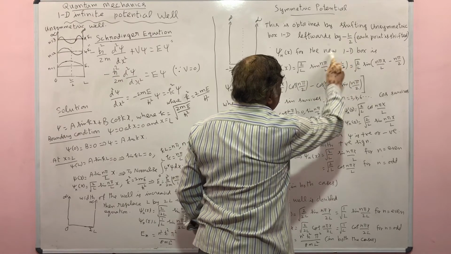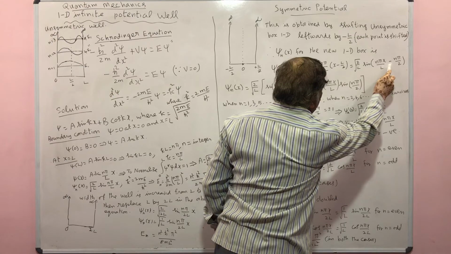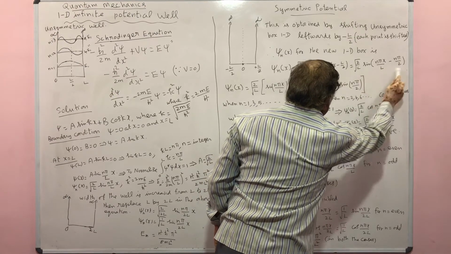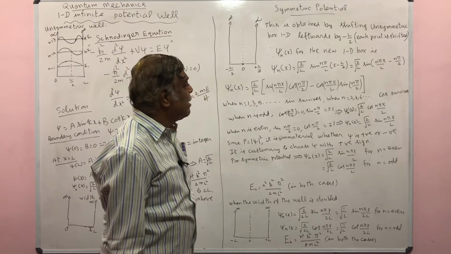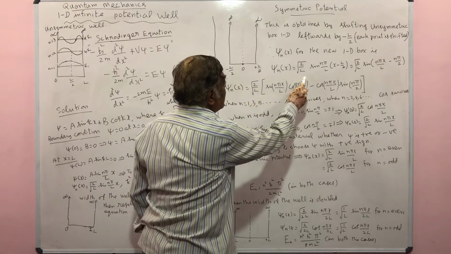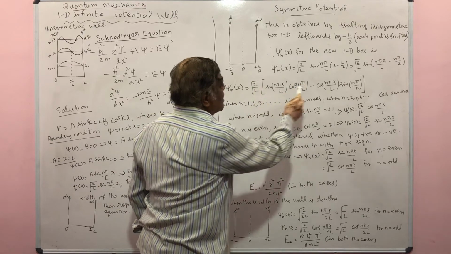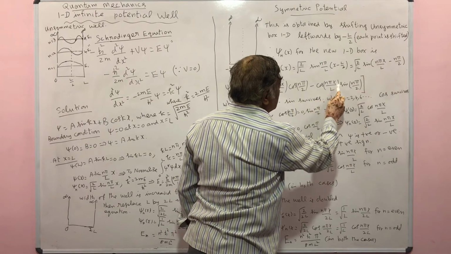Then you take this n pi by L inside. So sin of n pi x by L minus n pi by 2. You expand this function in the form sin a minus b, which is sin a cos b minus cos a sin b. Then psi of x is expressed as this constant, square root of 2 by L, times sin n pi x by L cos n pi by 2 minus cos n pi x by L sin n pi by 2.